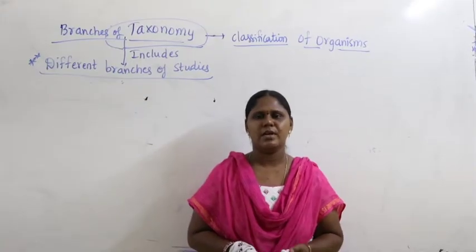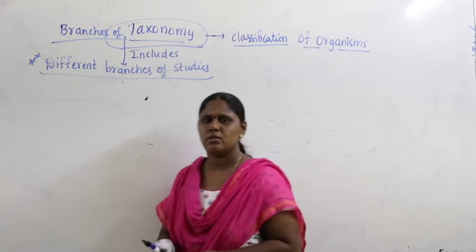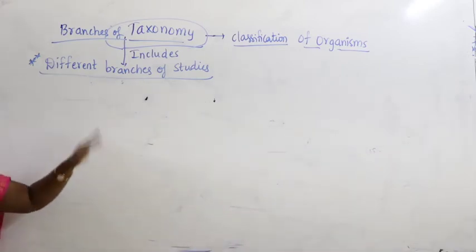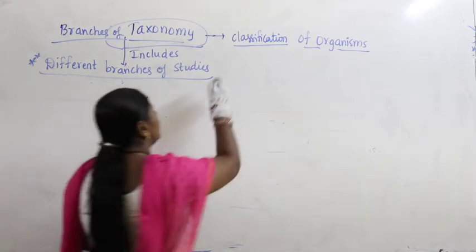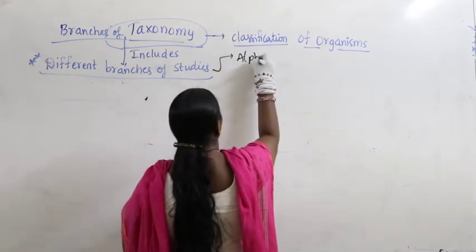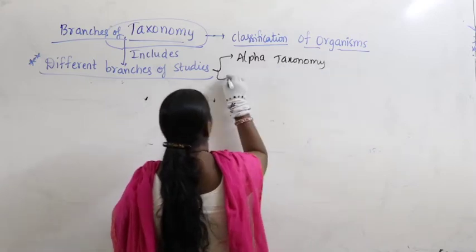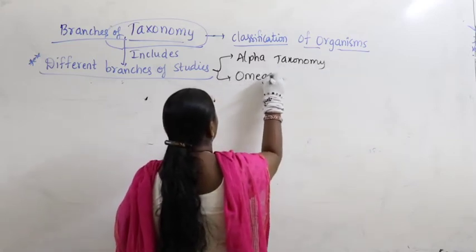Hello students, now we are in the discussion about different branches of taxonomy. In the last class we studied about the two branches, alpha taxonomy as well as omega taxonomy.